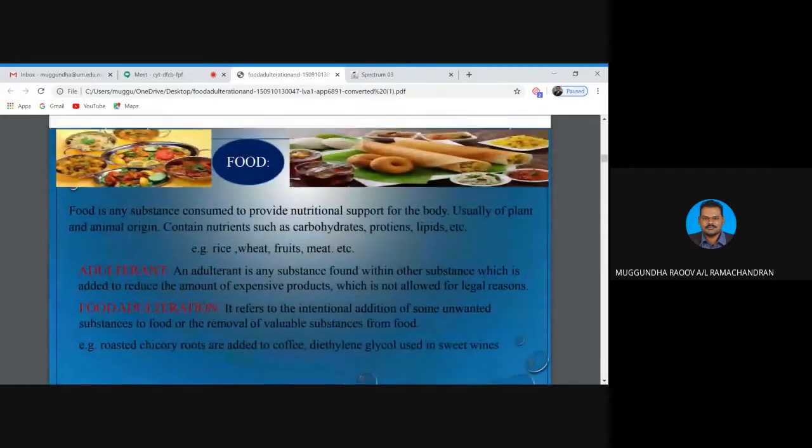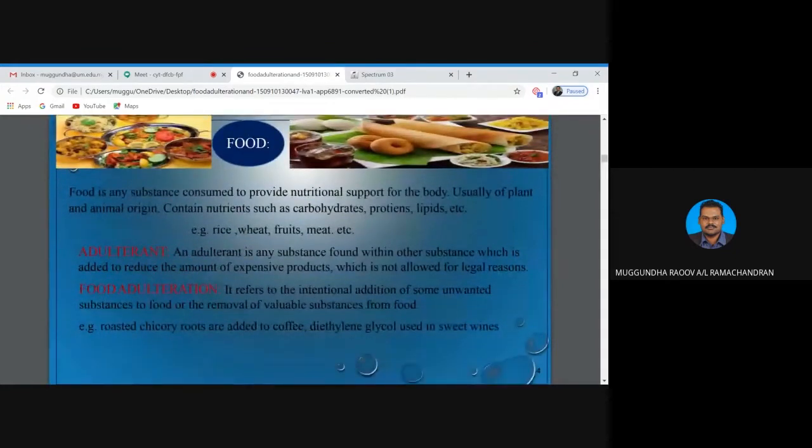So here, class, food is basically any substance consumed to provide nutritional support for the body, usually of plant and animal origin. Food contains nutrients such as carbohydrates, proteins, lipids. Examples are rice, fruits, meat. The main nutrients are carbohydrates, proteins, and lipids.